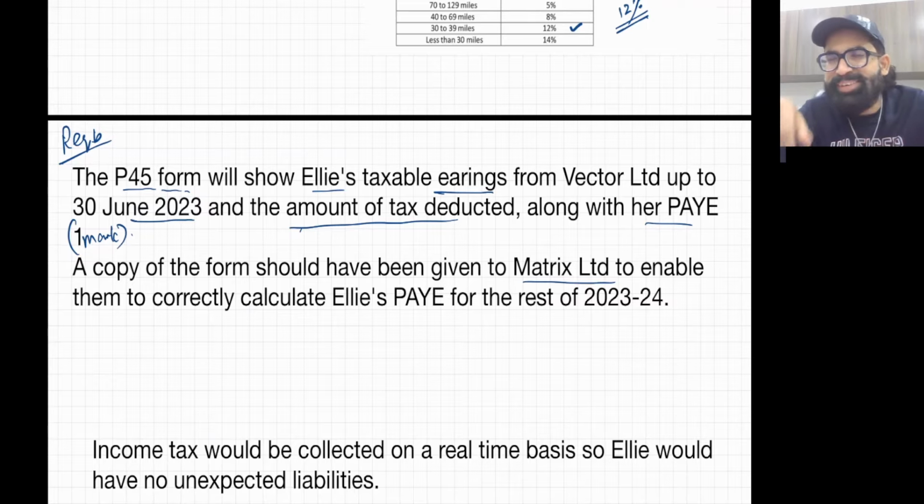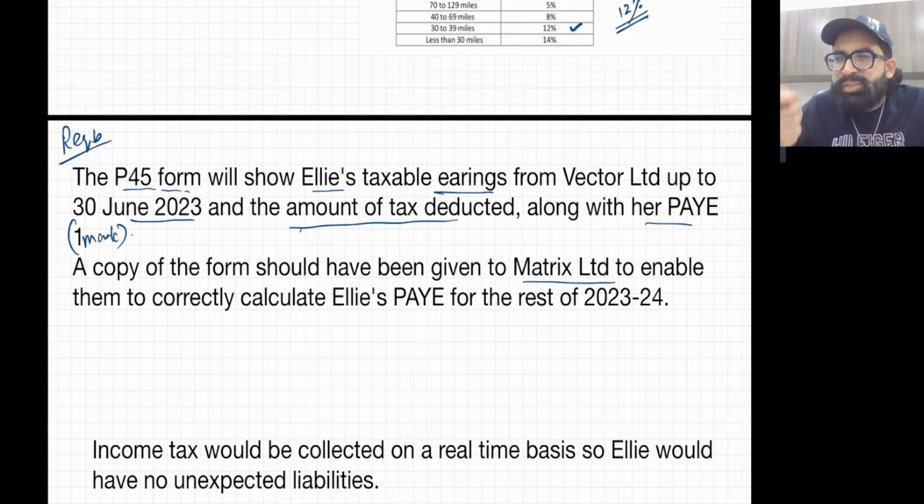In my class when I teach form P45, just to make you understand, I sometimes say that form P45 is like an experience letter. A copy of the form should have been given to Matrix Limited to enable them to correctly calculate Ali's pay for the rest of the year.